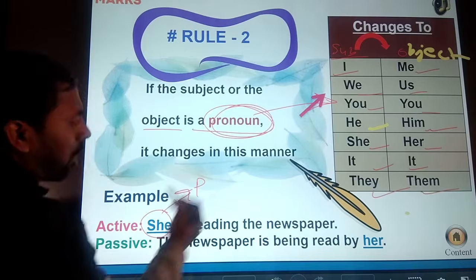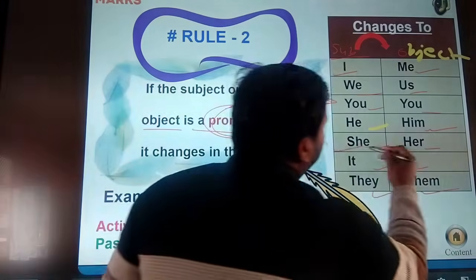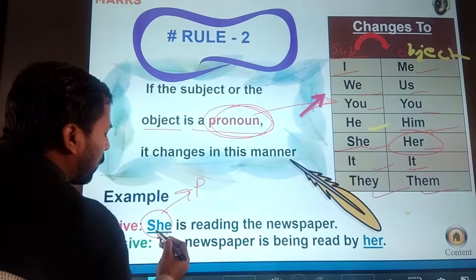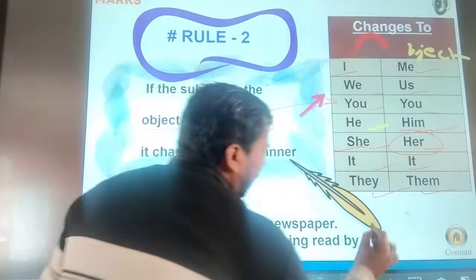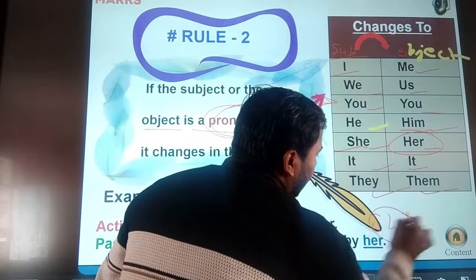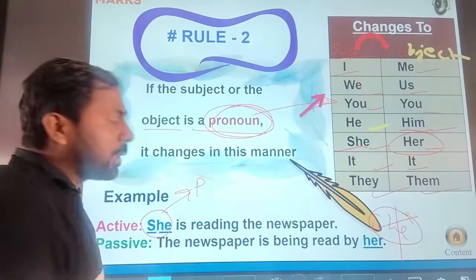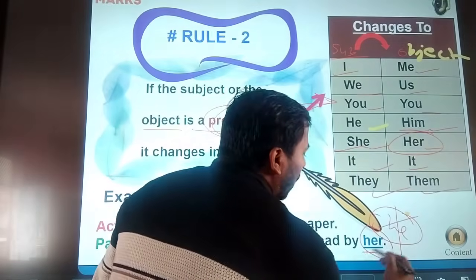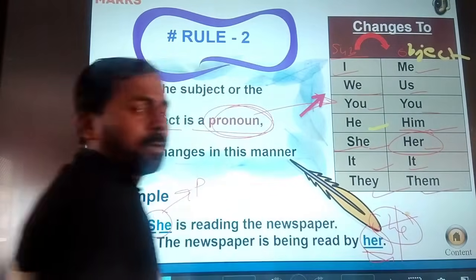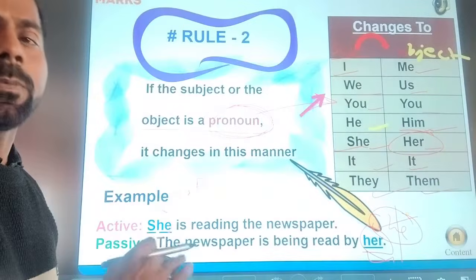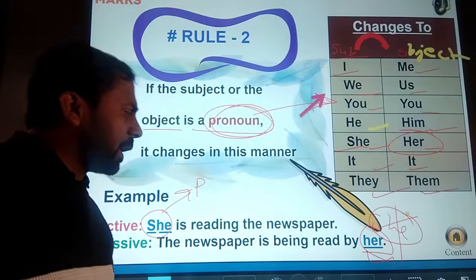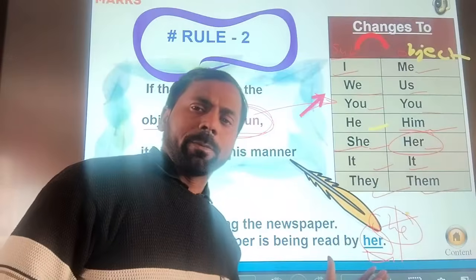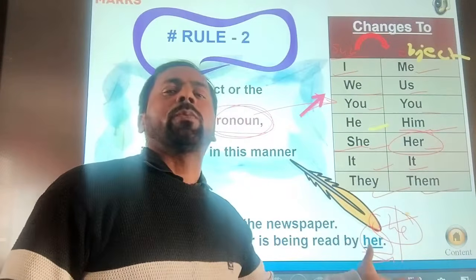When it is changed into the objective form, then she will be her. So we use her in place of she. We cannot use she here, it is wrong. We can use her here. Why? Because her is the objective form. So whenever we change any pronoun into the passive form, it will convert into the objective form.